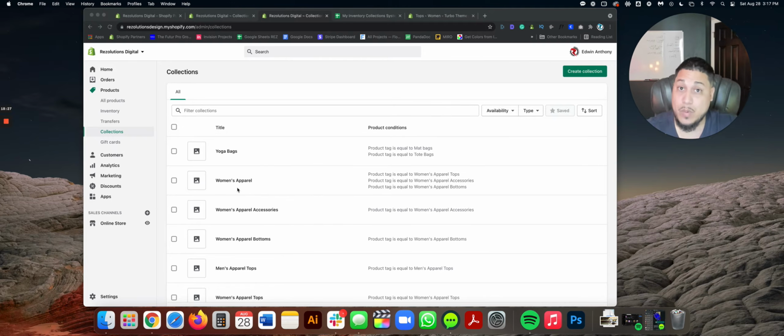So again, remember what I just did, the women's apparel? Well, I did another one called yoga bags. And yoga bags, as you can see, has mat bags and tote bags. Not bad. Here's the next step. The next step is that any products inside of the level 2 tier now need a level 2 tag. What? Hear me out.